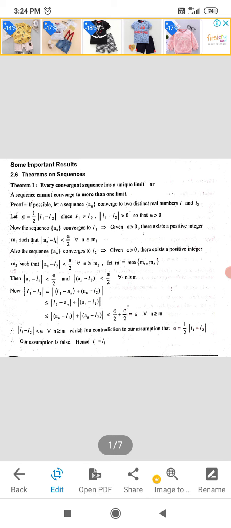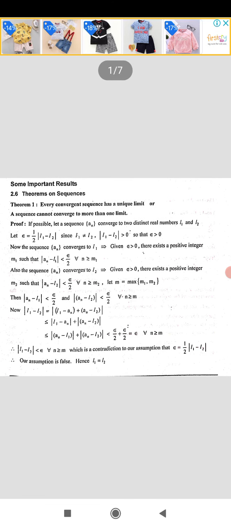Now, we have assumed that sequence an converges to L1 and L2. When sequence an converges to L1, according to the definition, given epsilon greater than 0, there exists a positive integer m1 such that modulus of an minus L1 is less than epsilon by 2 for all n greater than or equal to m1.